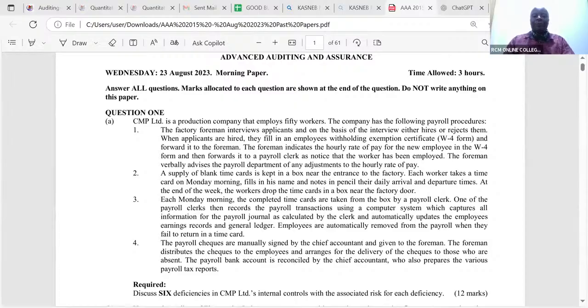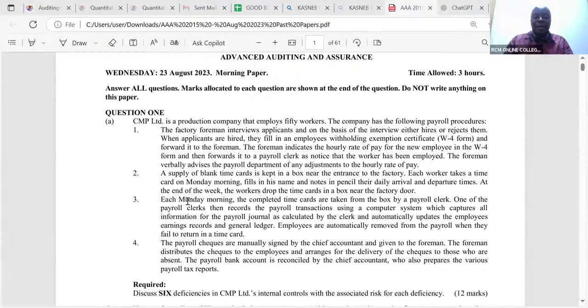We are together. Some of these things really give you very easy questions. Even when a student comes after an exam and tells me, Mwalimu, I have failed, it can't be audit and assurance. It can't be advanced auditing and assurance. This is a very, very basic paper.